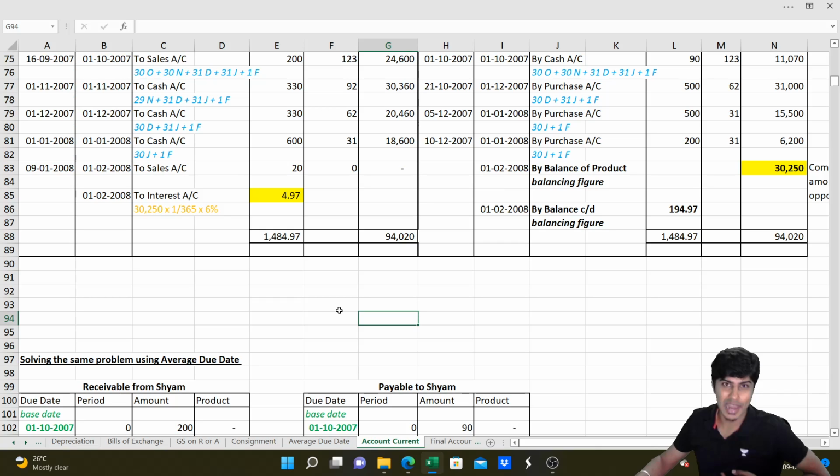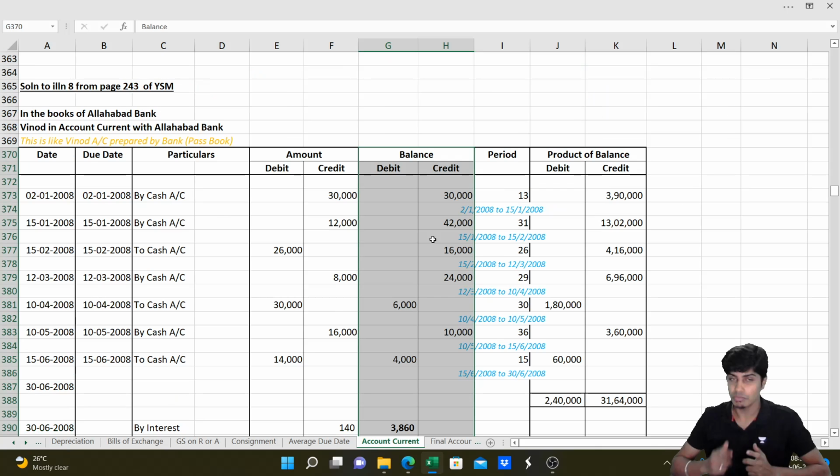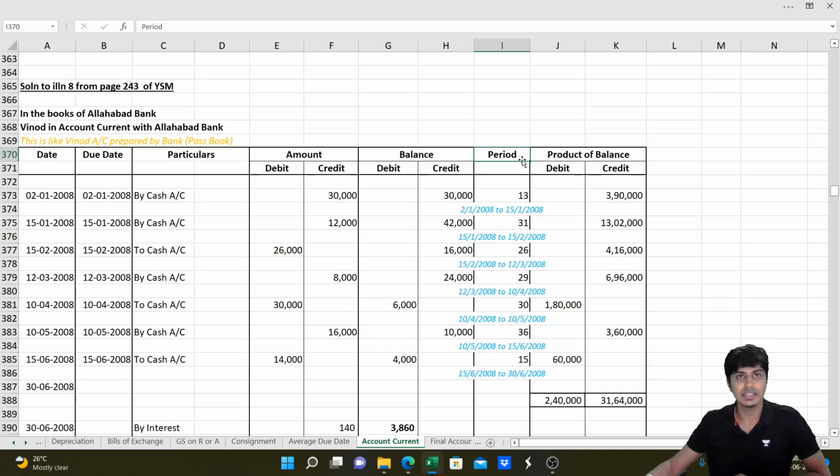You got this? And for each of these balances, we will find interest. Usually we used to do due date to date of account current for the period column. How did we find the period column? In the interest table method and product method, we did due date to date of account current. However, in here the period is computed like this. We do it from the due date to the next due date, this transaction to the next transaction, that transaction to that next transaction.